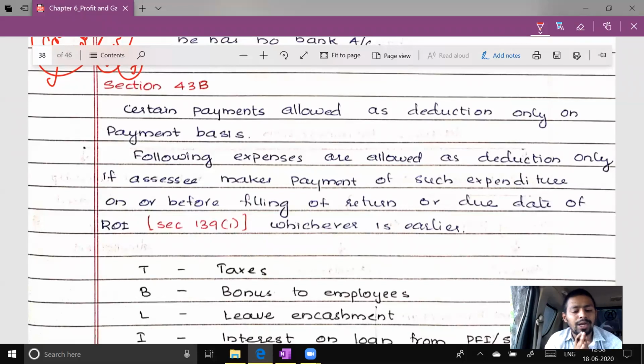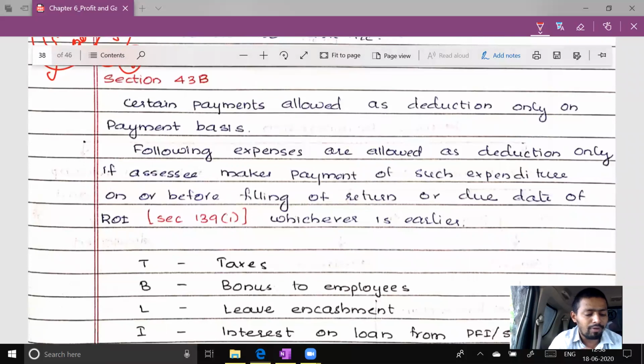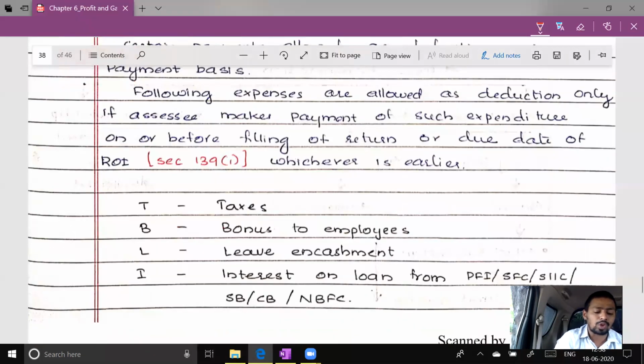Certain payments to be allowed only on payment basis, even though the assessee has adopted accrual system or mercantile system of accounting. So look at this. The following expenses are allowed as a deduction only if the assessee makes payment of such expenditure on or before filing of return or due date of return under section 139(1), whichever is earlier. So I'll explain this paragraph, but what are those expenses?